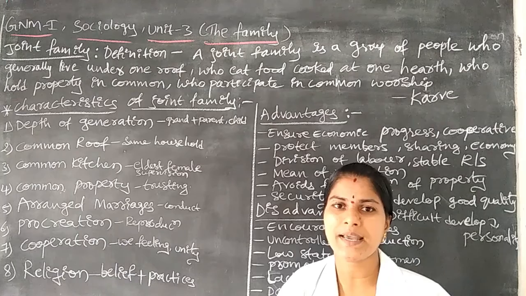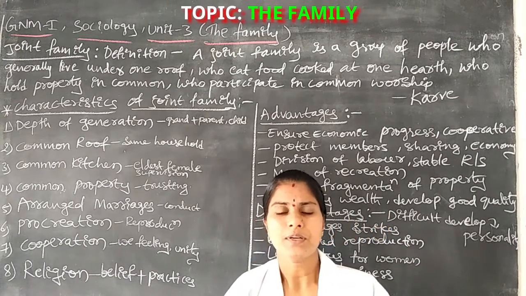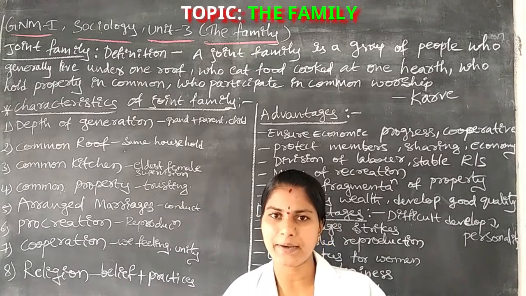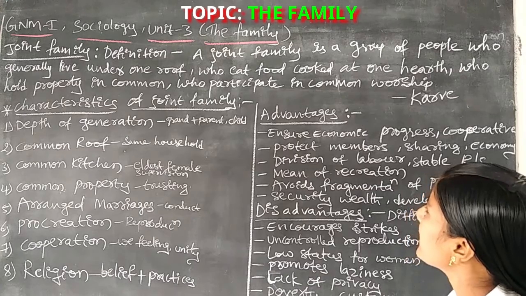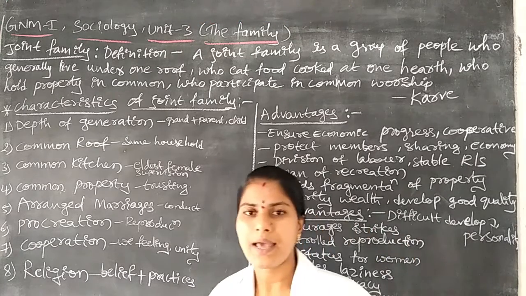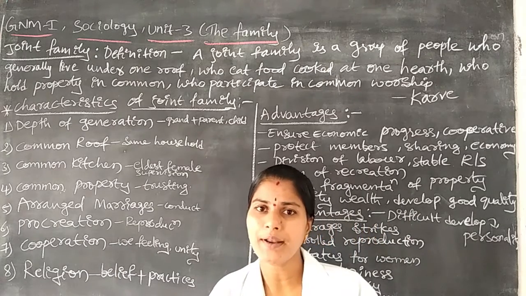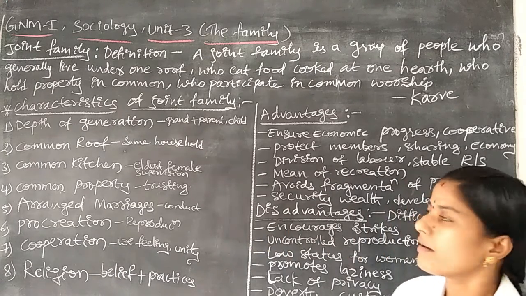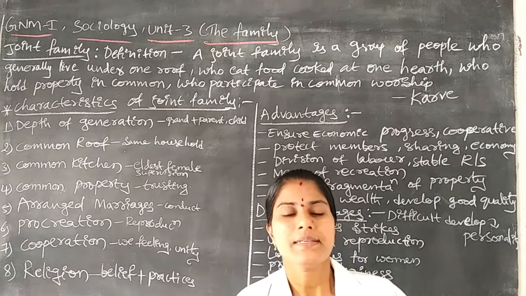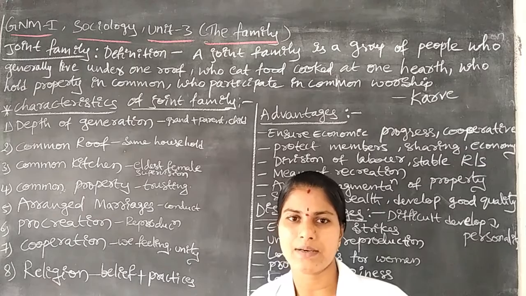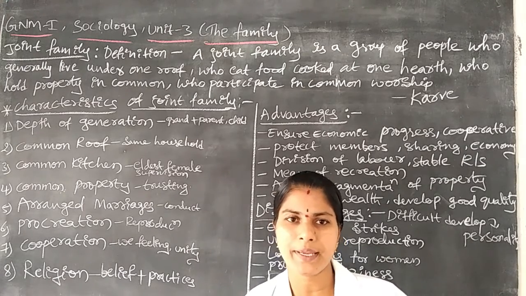One roof is there in that particular house. Under the one roof, a group of people live together. Those people eat cooked food. They prepare food in one place, at one hearth, the same single fireplace area, where they cook.